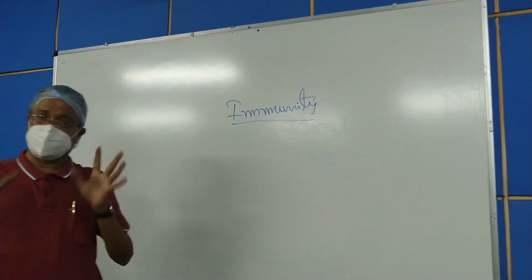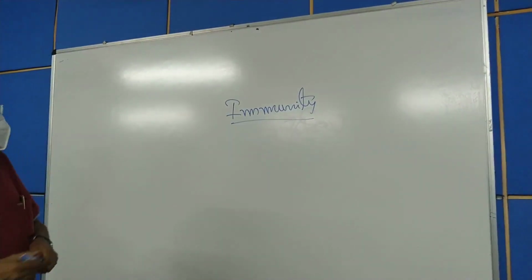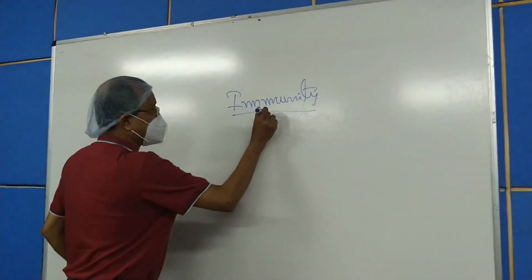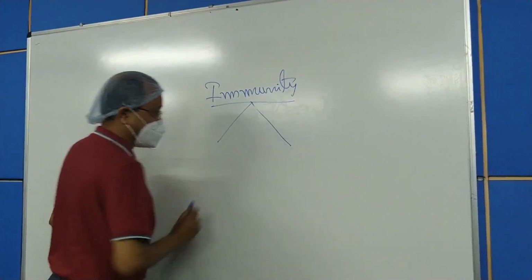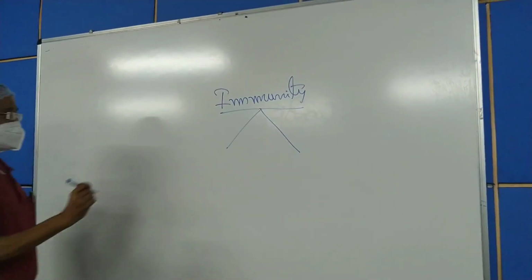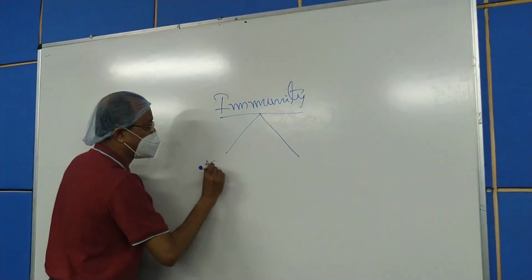Now, classification. If the immunity is taken into account, it is broadly classified into two parts.